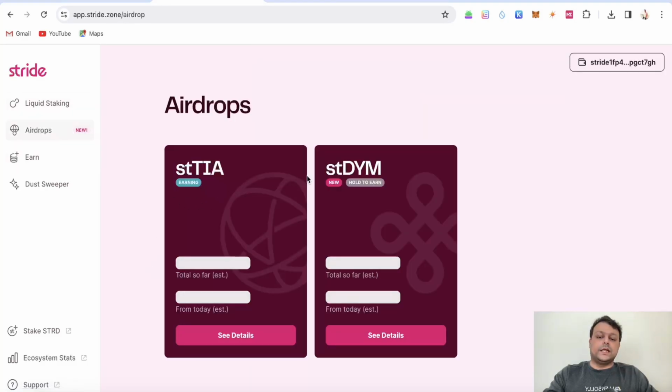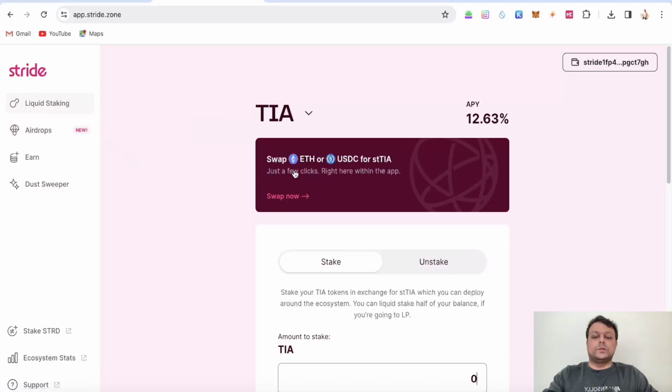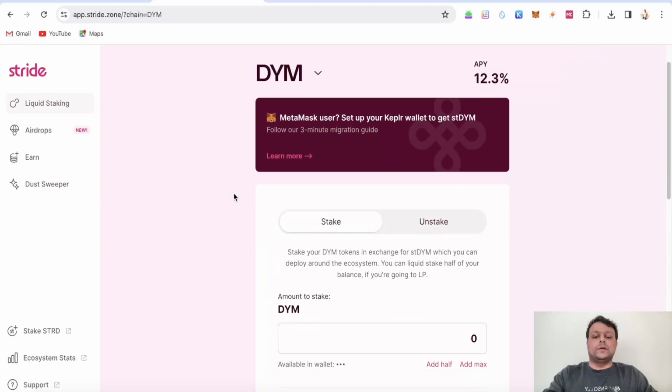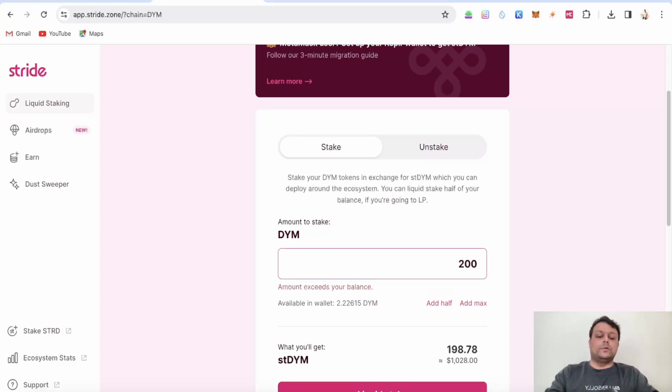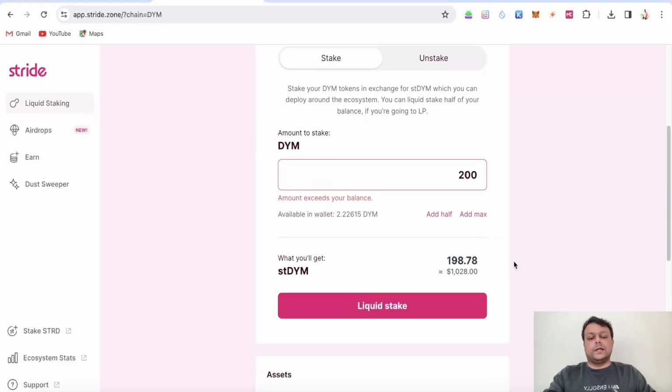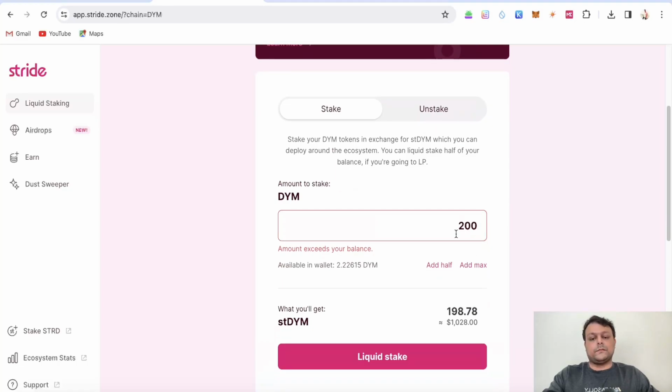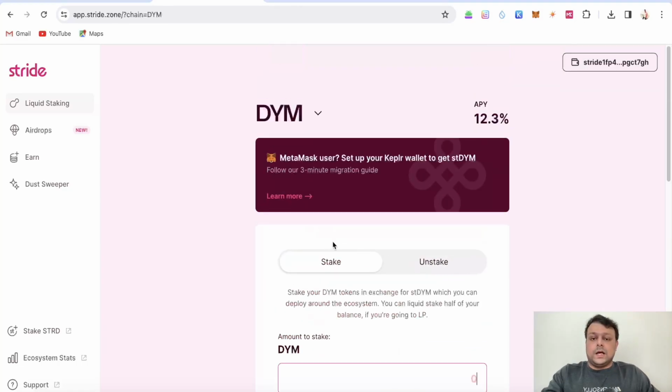So if we go over here, as you can see, they would be airdropping to liquid stakers of Dime on the Stride platform. All you have to do is go over here and select Dime, and here you can select the amount of Dime you want to stake. Let's say you want to stake around 200 Dime tokens, then you would get around 198.78 stDime tokens.